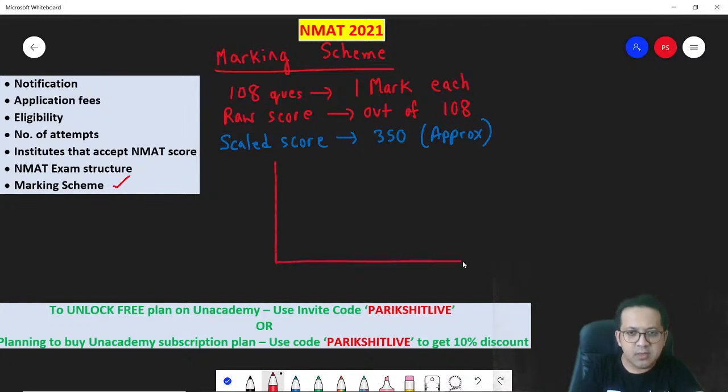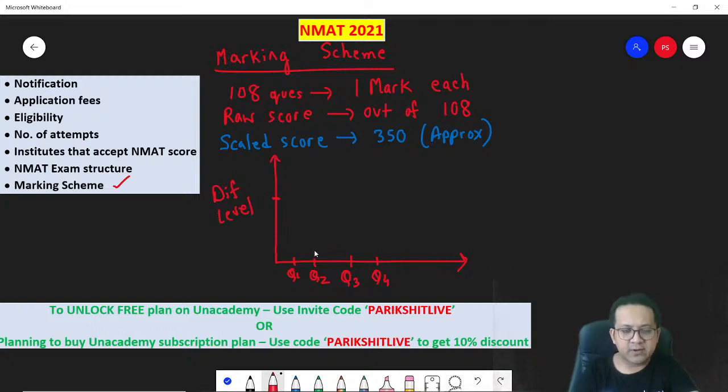Now, on the x-axis is the number of questions: question number 1, question number 2, question number 3, question number 4, and so on. On your y-axis is the difficulty level of the questions.